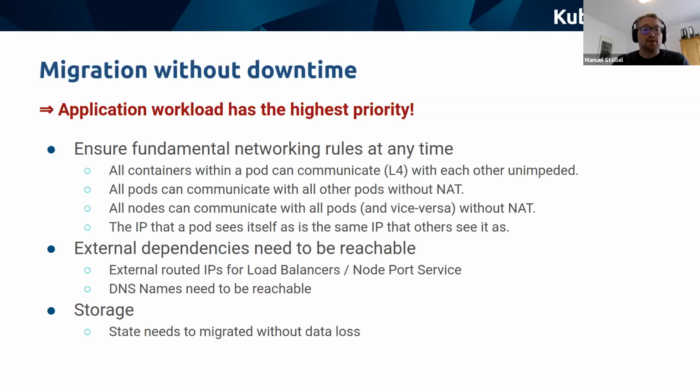We have some external dependencies that need to be reachable, right? Like externally routed IPs for load balancers and node port services within the cluster, and DNS names need to be reachable and resolvable, right? And storage. Some applications might have state that needs to be migrated without data loss.